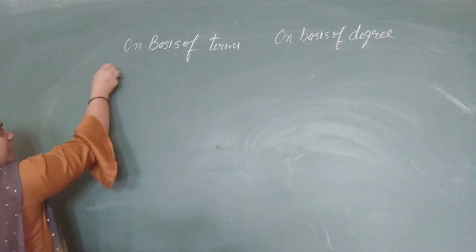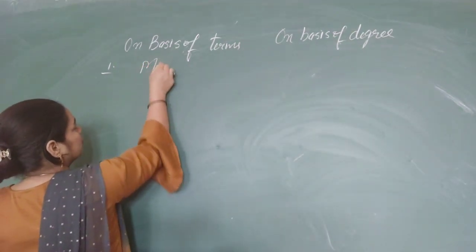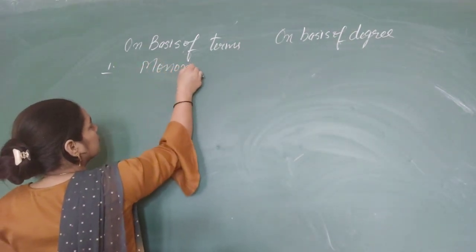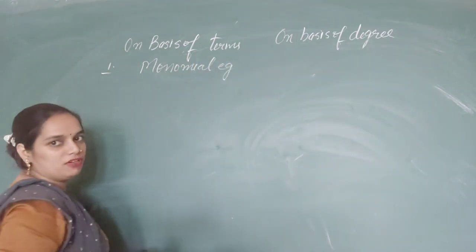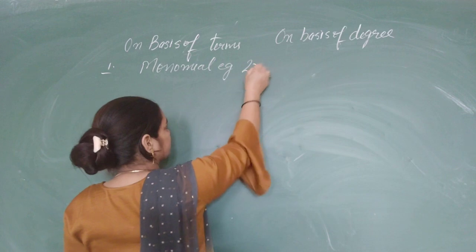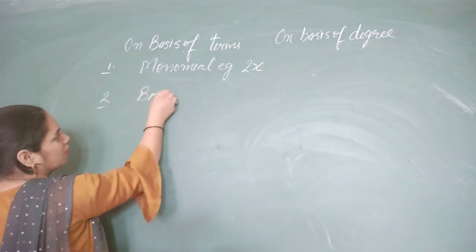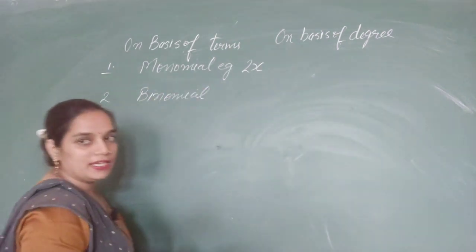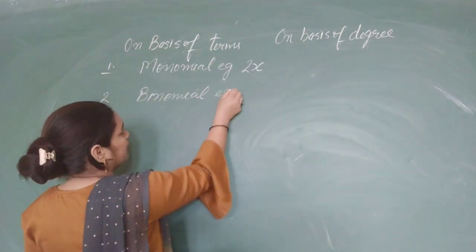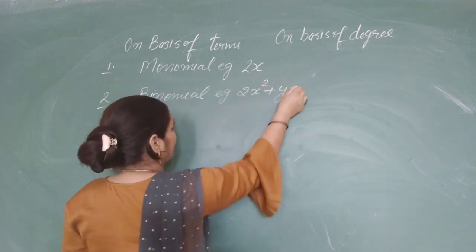Firstly, on the basis of terms, I am writing here monomial. Its example will be 2x. Second one, binomial. I can take here the example as 2x square plus yz.